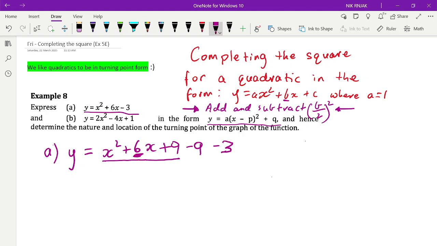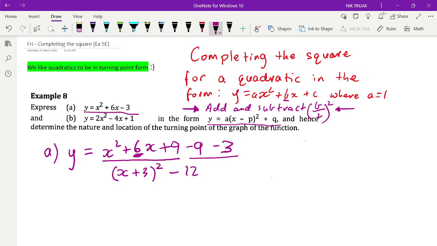This factorizes to x plus 3 squared, because the two numbers that add to 6 and multiply to positive 9 are 3 and 3. And at the end, I've still got this minus 9 take 3, which is minus 12.